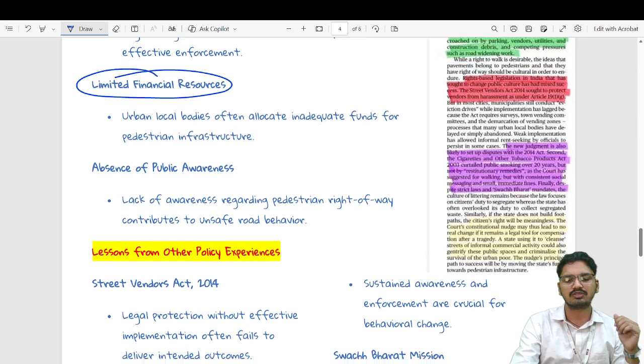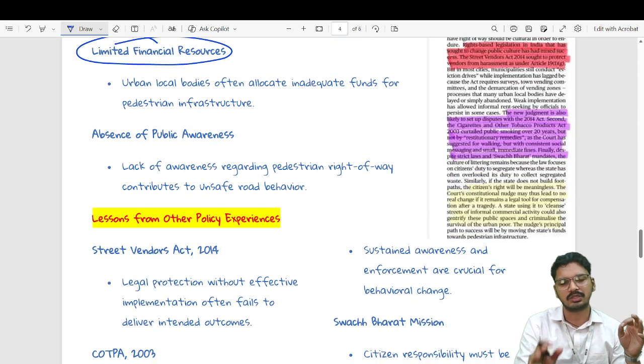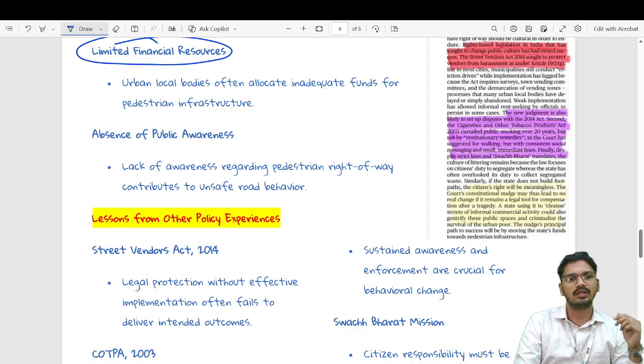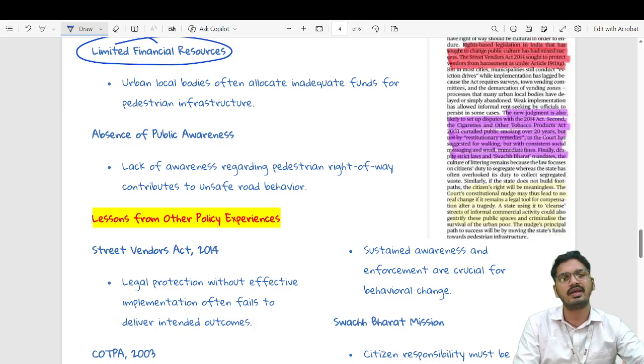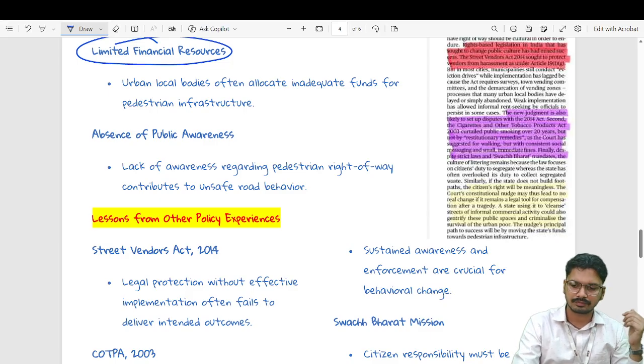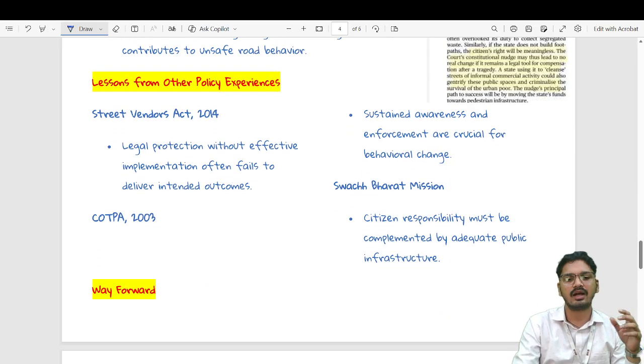And the absence of public awareness, the most important part, where the citizens of this country, most of them I would say, lack awareness regarding pedestrian right of way, which contributes to unsafe road behavior.